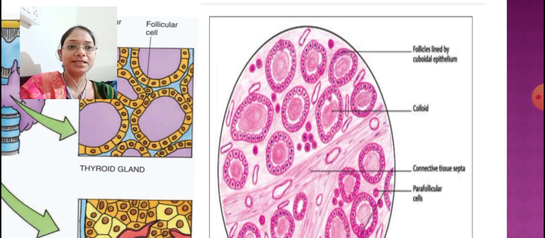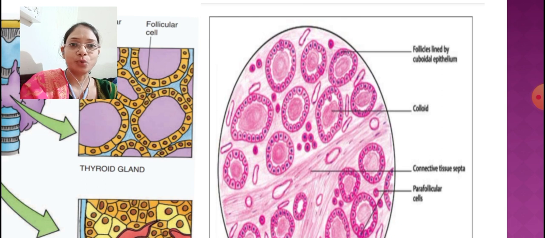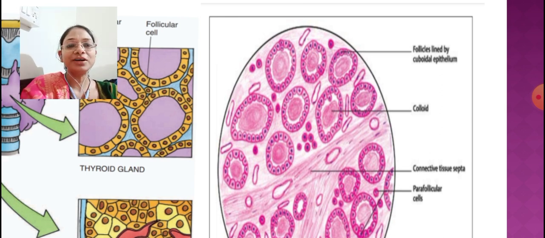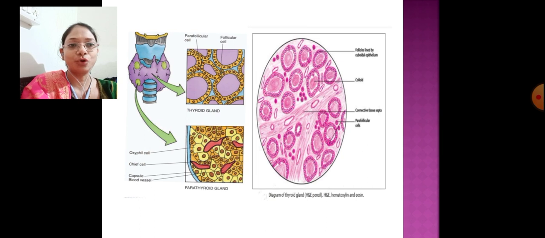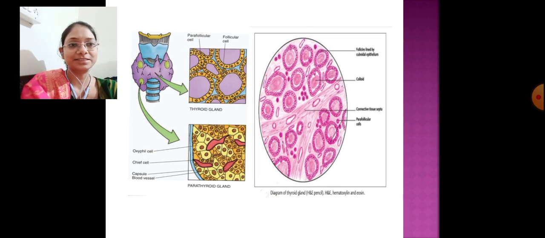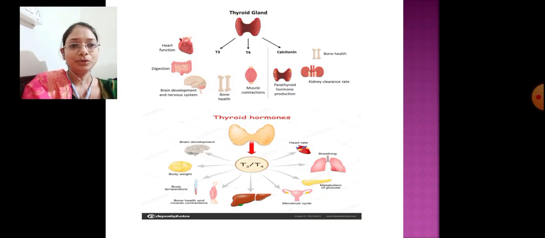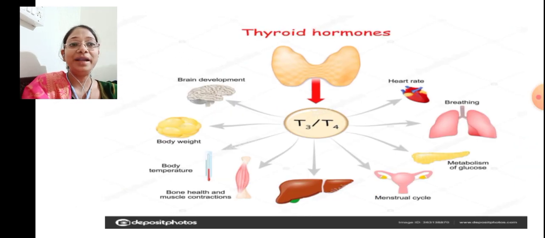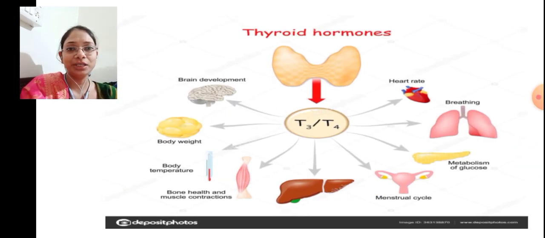So follicular cells secrete the T3 and T4 hormones, which get stored in the central cavity, which is colloidal in nature. So you can see that there are rounded structures, and at the center of that there is a colloid, and this colloid is nothing but the T3 and T4 hormone. Then what are the functions of these T3 and T4 hormones? So you can see here in this next slide. The T3 and T4 hormones maintain the entire body metabolism.